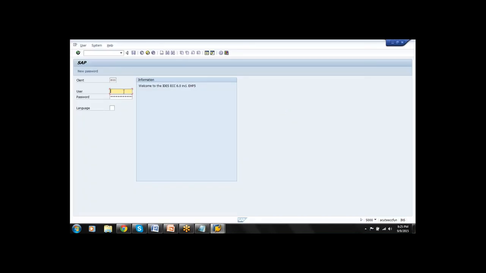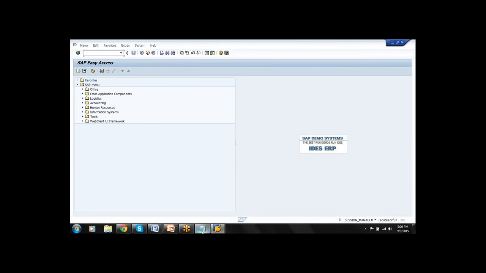Now the system has opened a screen with client, user ID, password, and language. Client 800, and the user should be in small letters. You will be provided with the user ID and the password, and the password should be in small letters. No need to enter the language, by default we are in English. It also displays which version we are in, IDES 6.0 EHP5. Press enter.